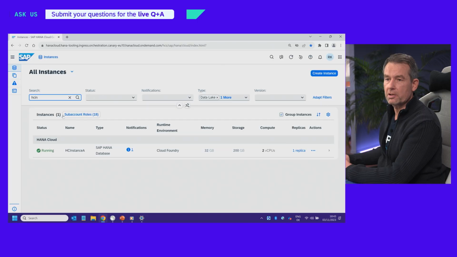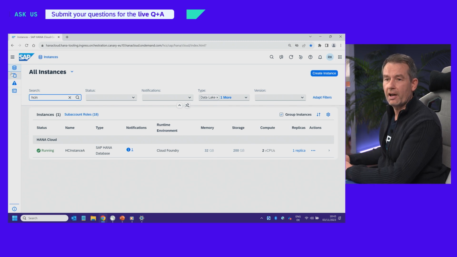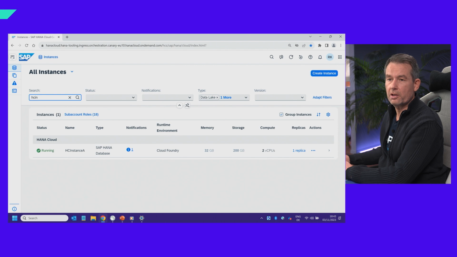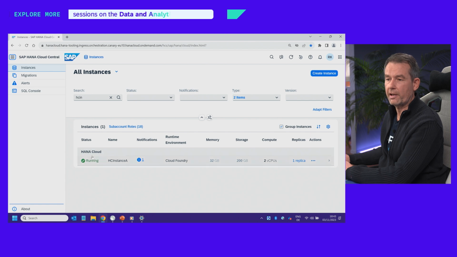All right, then let's go over to the demo, and I think that's the most interesting part because it's really live. It's a live system, it's not recorded. Here you see these toolboxes, in quotes, with the instance administration, the migration, alerts, and SQL console. I already did a search on my instance, and you see all KPIs, how I provisioned it, and that I added a replica. I get some notifications here about upgrades.